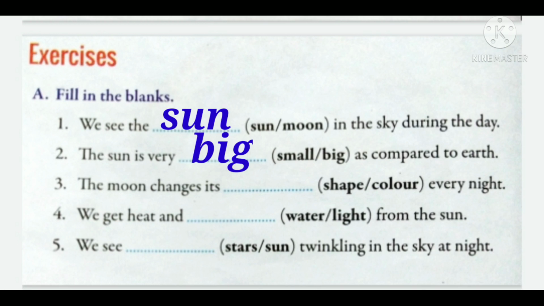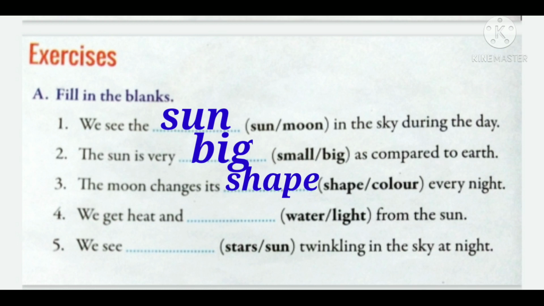Now number 3, the moon changes its dash every night. Just now we have studied different shapes of moon: full moon, half moon, crescent moon. So these are all the shapes of moon. So what we will write? The moon changes its shape every night.